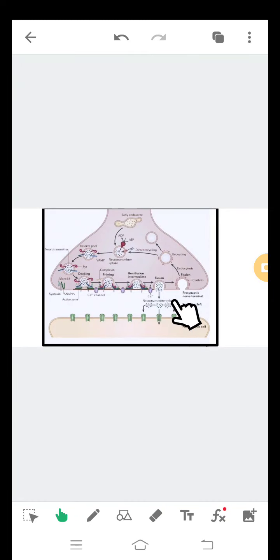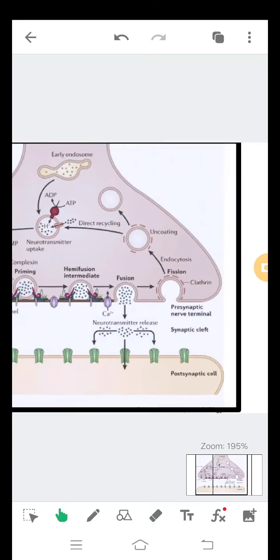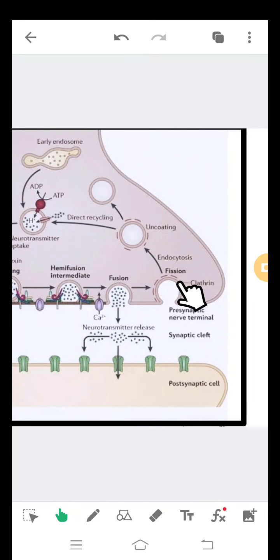So some neurotransmitters go into fission. So this is clamping, this is uncoating, this vesicle goes to be ready for another impulse.